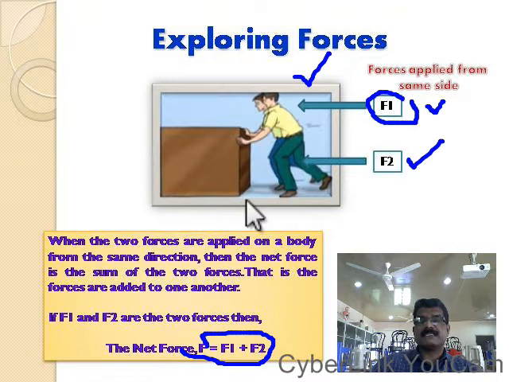From this, we understand that whenever forces are applied on an object in the same direction, the net force is the sum of the two forces. That means net force F is equal to F1 plus F2.